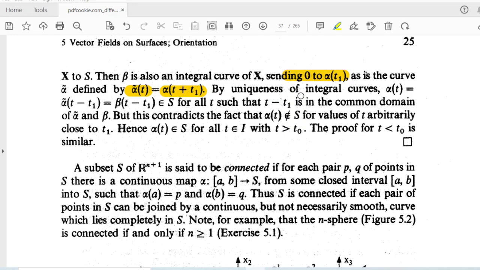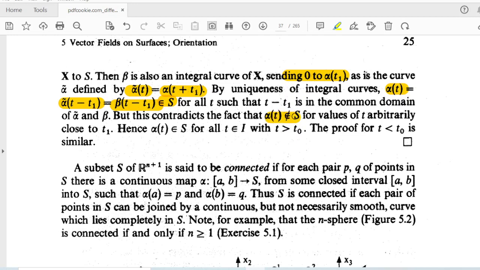So by uniqueness of integral curve, we know beta is an integral curve, and alpha tilde is a curve such that alpha tilde of t is equal to alpha of t plus t1. Then we say that alpha of t, alpha tilde of t minus t1 and beta of t minus t1 are all equal and belong to s. But this contradicts the fact that alpha of t does not belong to s.